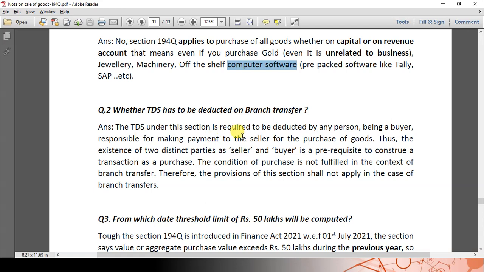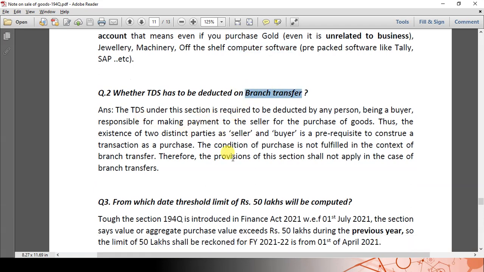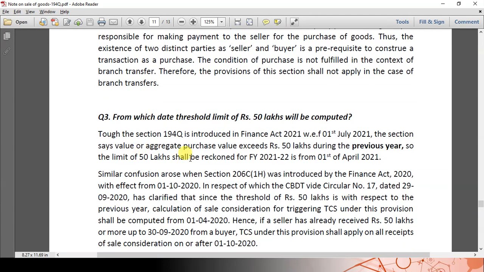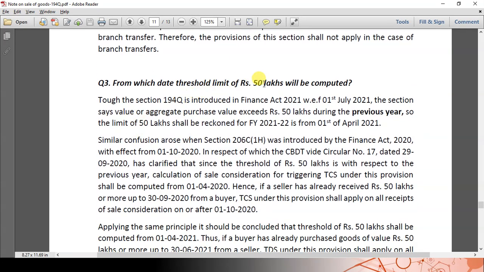Let us take question number 3: the threshold limit of 50 lakhs. It's a very critical question, very critical one. We should see it with due care. What is the applicability date of the threshold limit of 50 lakhs? That is, from which date does the 50 lakhs have to be computed?